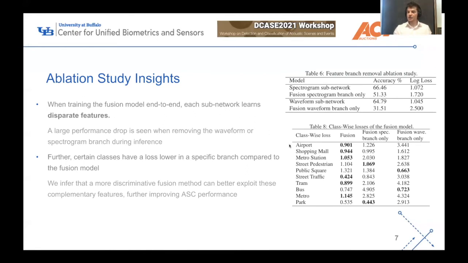Another thing we notice is when we look at the actual class-wise losses in the model, we see that certain classes have a lower loss in a specific branch compared to the overall fusion model. What this is telling us is that our current fusion method isn't optimal, but there are a few classes where the fusion method averages out the better performing branch with the worst performing branch. And so what we really infer is that a better fusion method or a more discriminative fusion method can better exploit these features, and that can further improve acoustic scene classification performance.